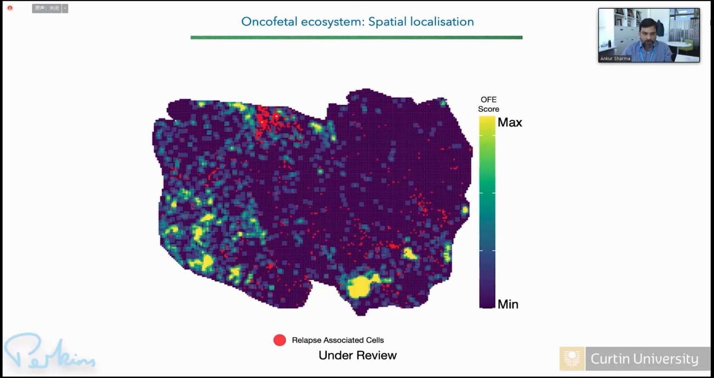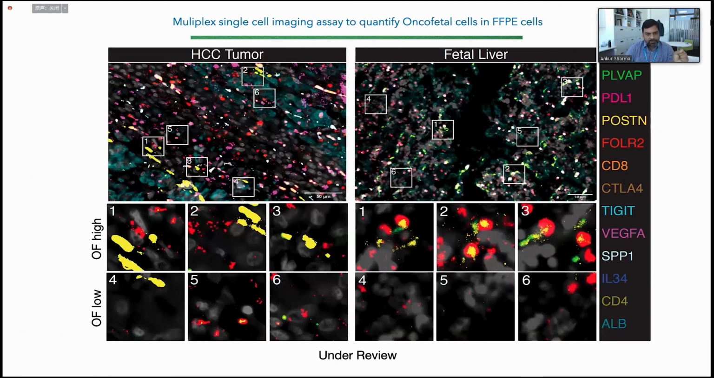So now we could go back to our Stereo-seq map, where we have already plotted the oncofetal score from high to low. We could also plot the expression of this relapse associated cell signature, and we could find that a lot of these relapse associated cells were present in the same neighborhood as the oncofetal ecosystem. So this suggests that there's reciprocal signaling happening between a tumor cell which first created the oncofetal niche and then brings back this EMT-like reprogramming in the tumor. And we could validate some of these things by using single molecule FISH.